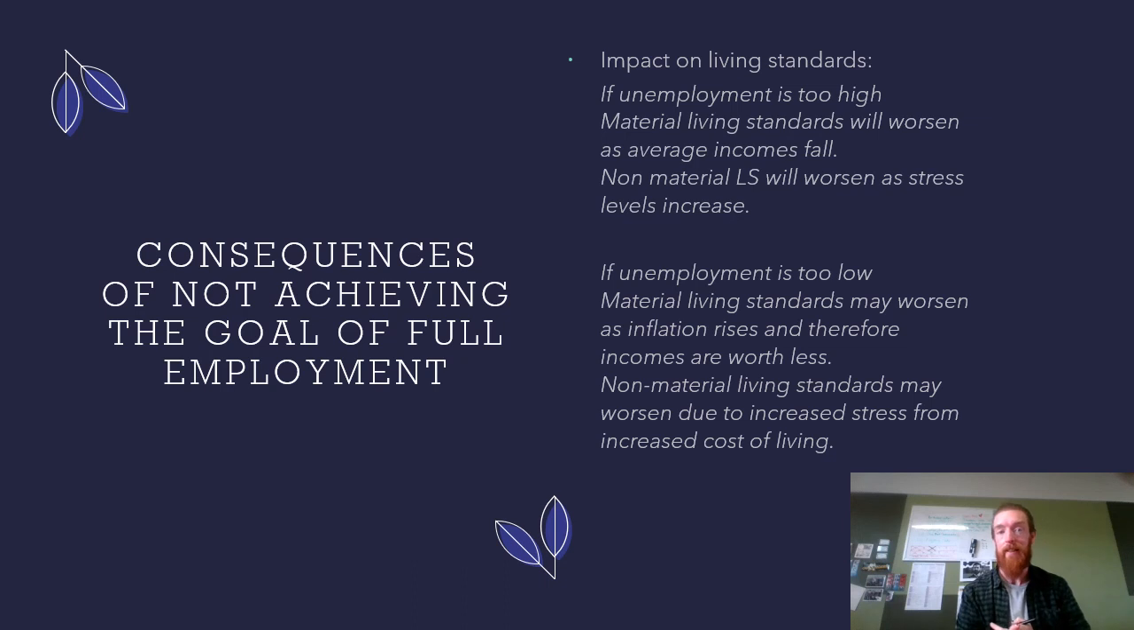So for living standards, if unemployment is too high, material living standards will worsen as average incomes fall. So if people are working less, they're not getting incomes, therefore average incomes have fallen as they move on to transfer incomes like welfare, which is lower than a working income. Non-material living standards also tend to worsen as stress levels increase, as people may be worried about the future because they're not earning enough to cover their bills, etc. Or crime rates worsen as unemployment gets higher. People start relying on basically crime to get by.